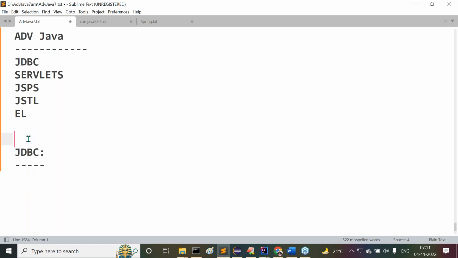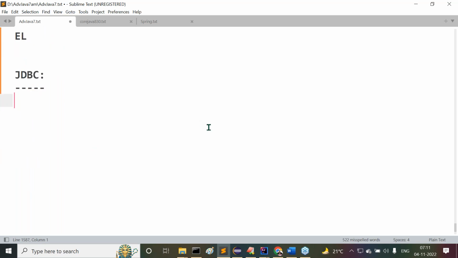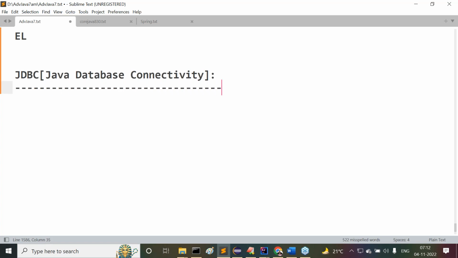Now let's understand this, guys. JDBC. I think all of you might be aware of the abbreviation for JDBC. Can you tell me what this JDBC is? Java Database Connectivity. Nice. This is exactly the meaning of JDBC.